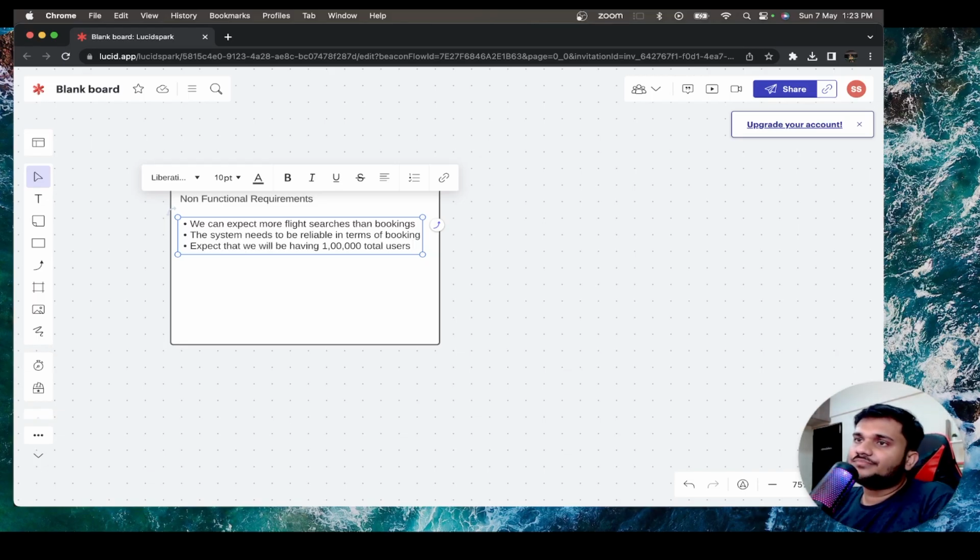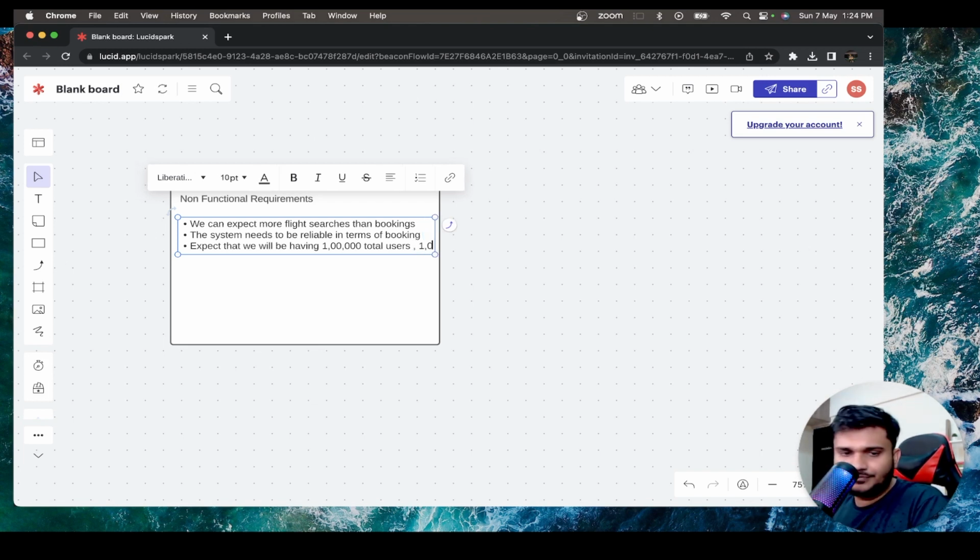And in one booking, they might be booking for their whole family and everything, right? So there can be a case like that. So I'm assuming that 1 lakh bookings might come up in a quarter.